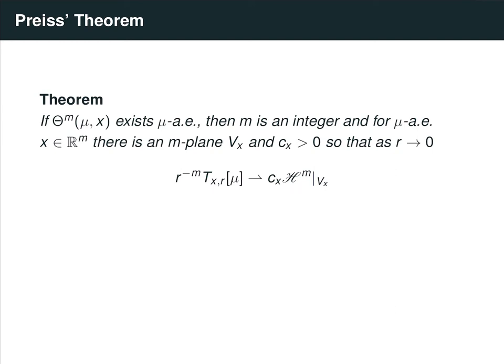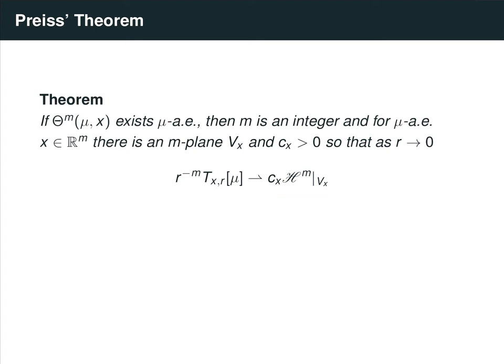Recall from our discussion of tangent measures that a measure could have a very large, rich family of tangent measures at a given point. In particular, the set of tangent measures could potentially be all non-zero Radon measures. However, if the densities exist, then this result says that there is effectively only one tangent measure at each point, in the sense that all tangent measures must be multiples of Hausdorff measure restricted to some fixed plane. So this plane is effectively the tangent plane of the measure.